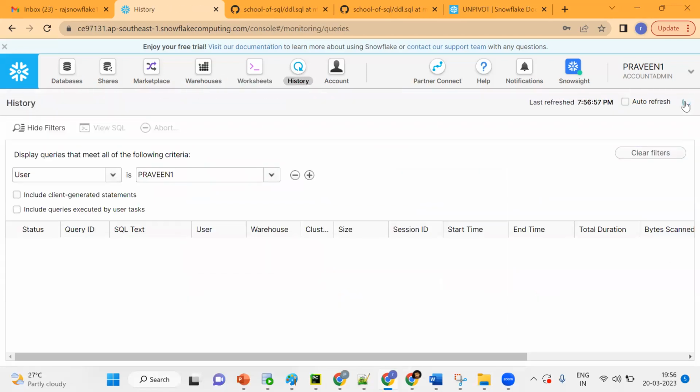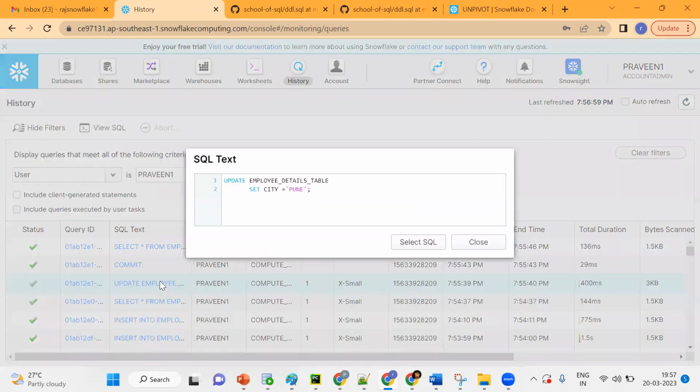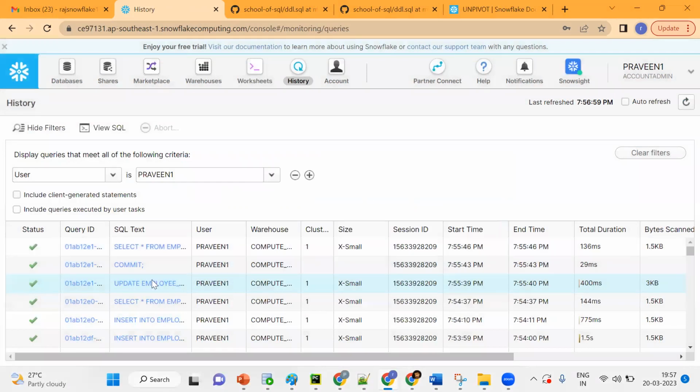Okay. So try to refresh. What I'm saying is, for each and every statement, there will be a query ID. Now see this thing. This is our update statement. Before this update statement, I want to get the data. For each and every query, there will be a query ID.